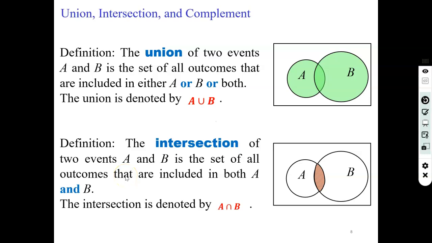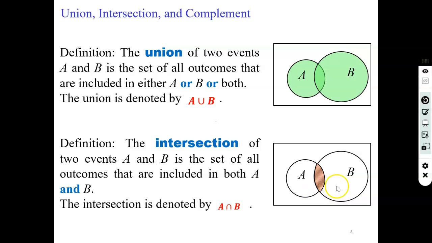So next, union, intersection, and complement. The union of two events A and B is the set of all outcomes that are included in either A or B or both. So either A or B or both. This is for the both, so therefore it will come under the union.